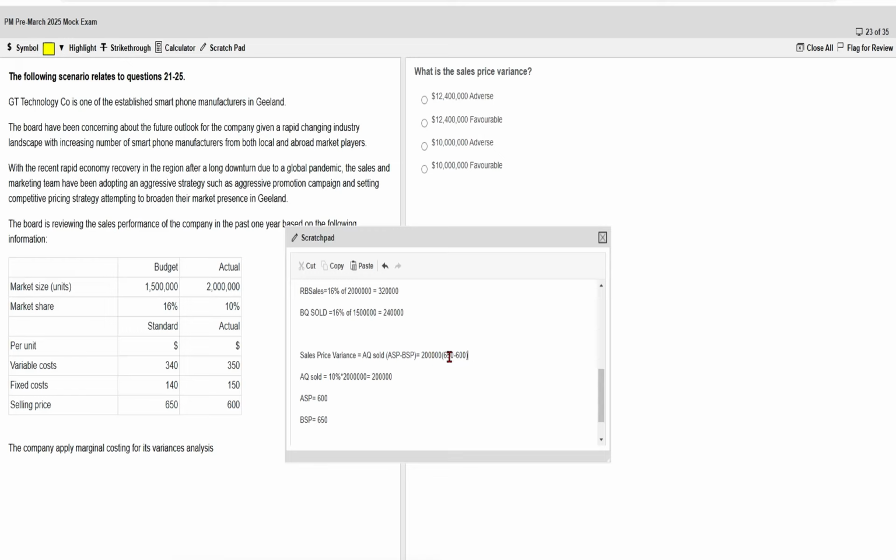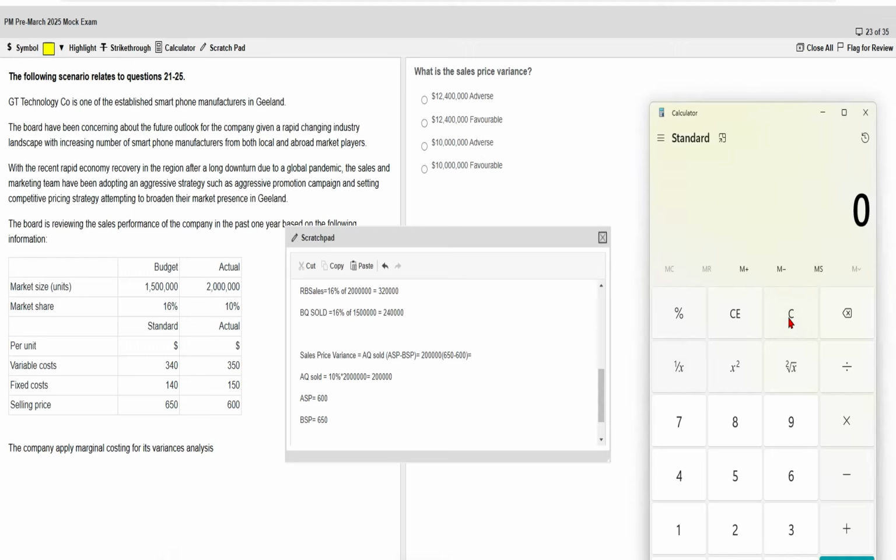Now keeping all this in the formula, the actual quantity sold 200,000 into 650 minus 600. All right, let's do the calculation. 650 minus 600 is 50, into 200,000, so it will give your answer in the 10 million, right? If you see the options, the last two exactly match the digits we have calculated, so the first two have been eliminated.